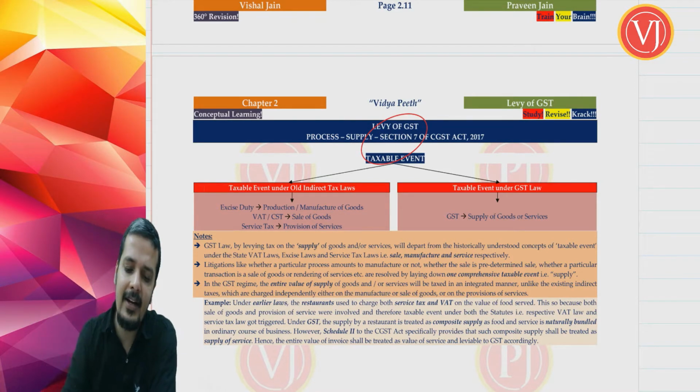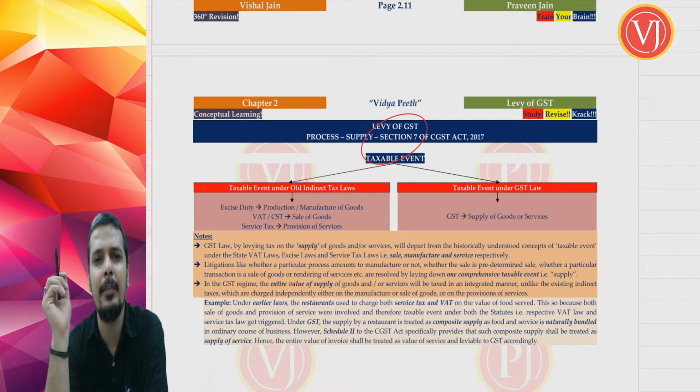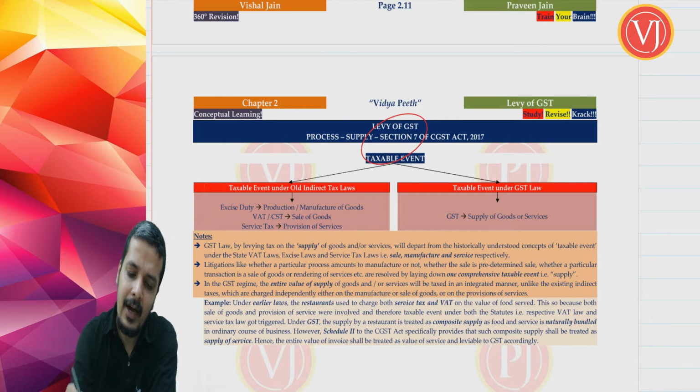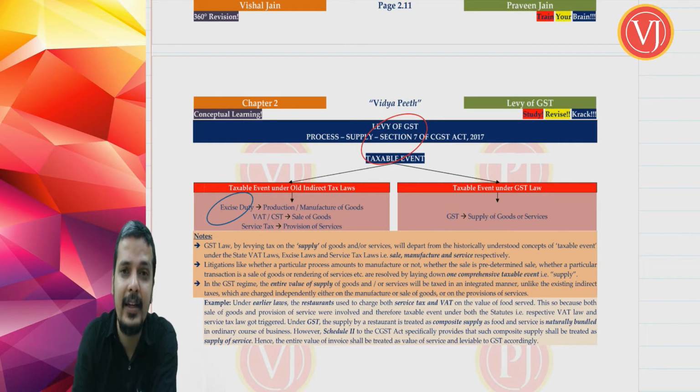Now you have to understand that under old laws, which you have already discussed at length in the first topic, GST in India, under old laws, for example, you are talking about excise duty. For excise duty, the taxable event was production or manufacture. Only if there is production or manufacture, you will have excise duty. If you are talking about VAT and CST, the taxable event for VAT and CST was sale.